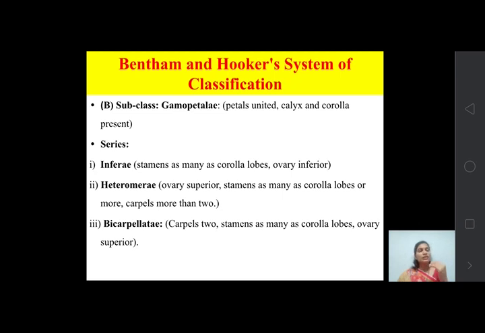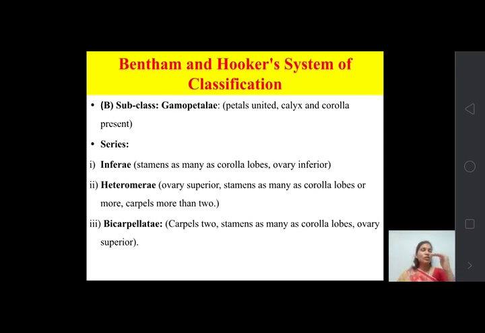So stamens as many as corolla lobes and ovary superior are the similar characters present in both Bicarpellatae and Heteromeri. So the difference between these two is about the number of carpels. In case of Heteromeri, there is always a presence of more than 2 carpels, but in case of Bicarpellatae, there is a presence of only 2 carpels.